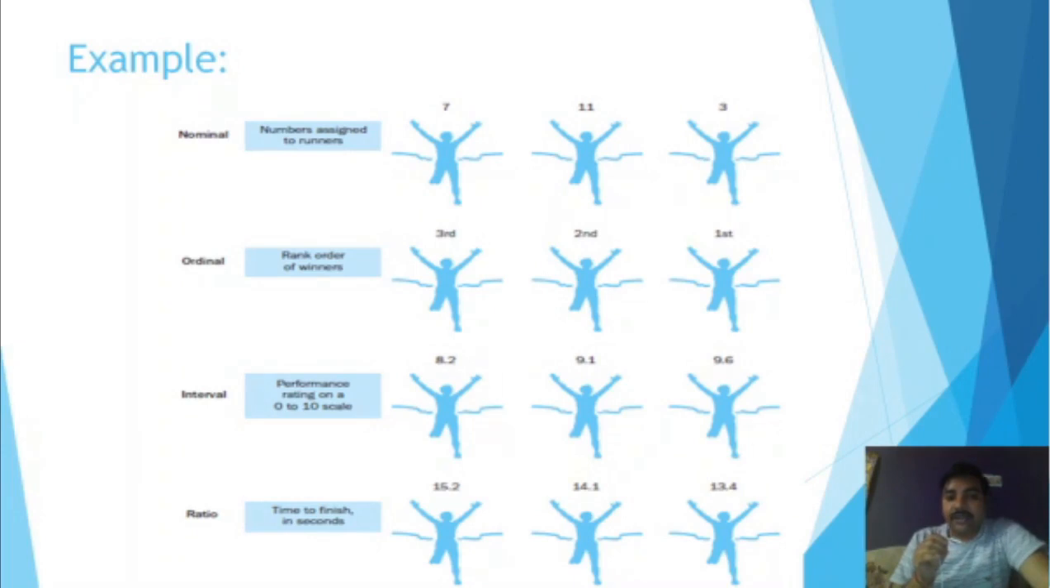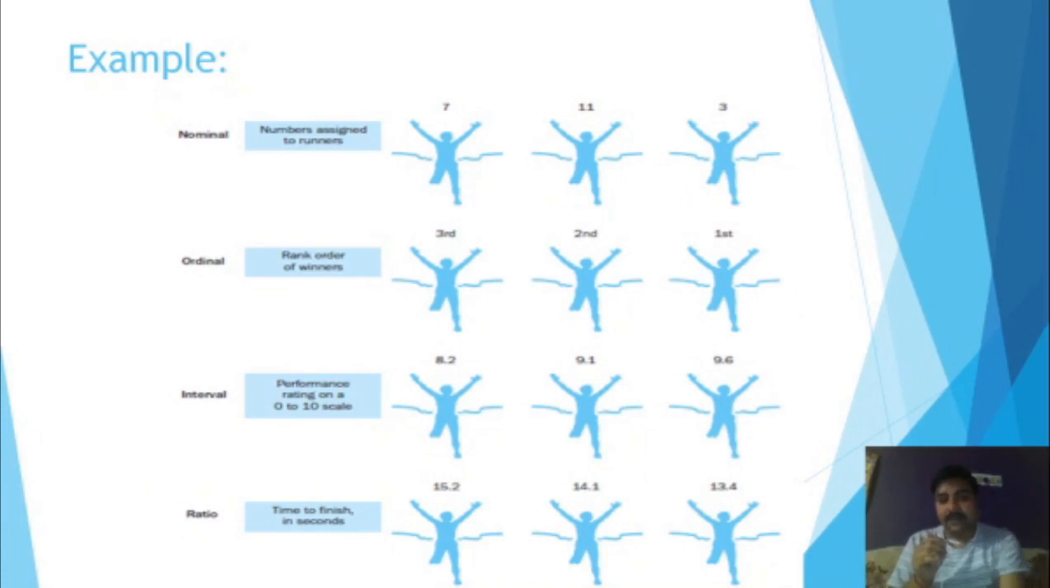Now we can also find it on the interval scale. Here the performance can be rated on a 0 to 10 scale. The player who got the first rank has a rating score of 9.6, the second position has a rating score of 9.1, and the third player has a rating score of 8.2. In the ratio scale, we have the time to finish in seconds. The first player completed the race in 13.4 seconds, the second player in 14.1 seconds, and the third player in 15.2 seconds.